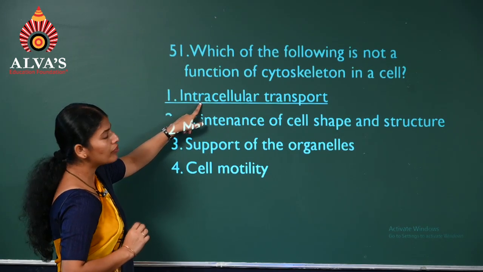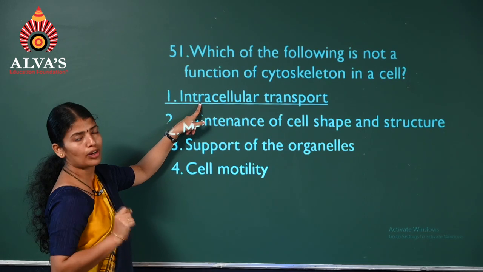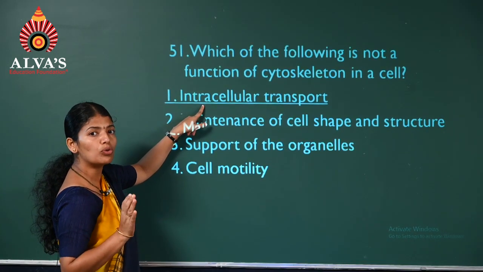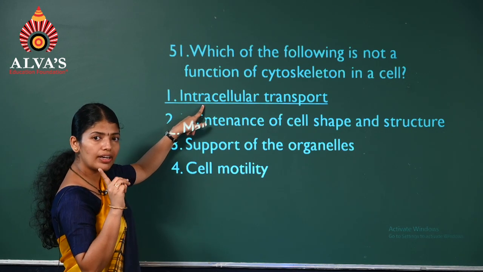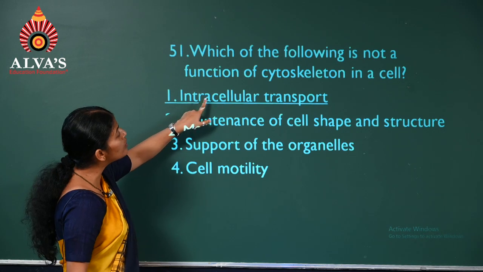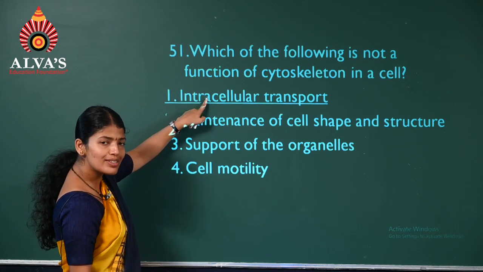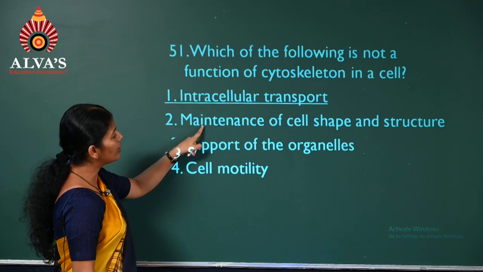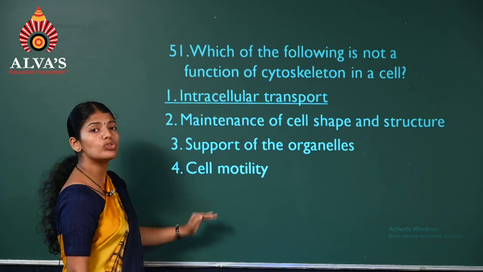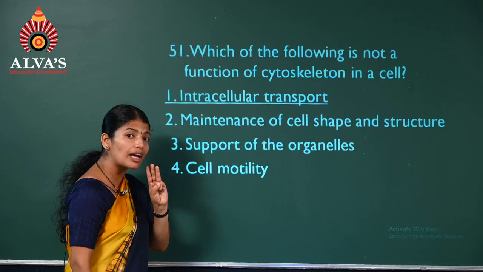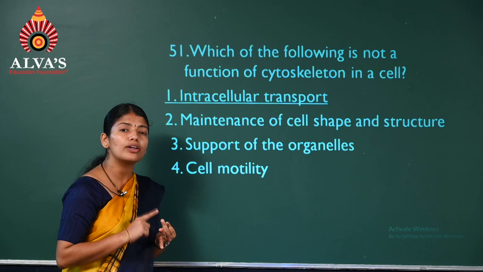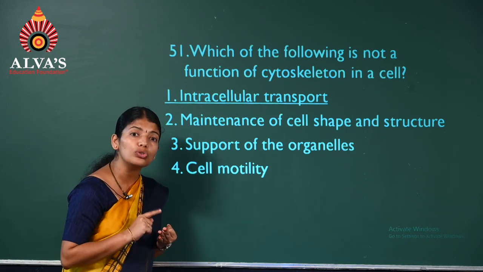So the first one, intracellular transport. Is this a common function of the cytoskeleton? No, it includes three, right? One is the shape, motility, and support. So it is not. Therefore, we can select this as the answer. These are actually the functions of the cytoskeleton. And also you can remember there are three types of cytoskeletal structures: intermediate filaments, microfilaments, and microtubules.